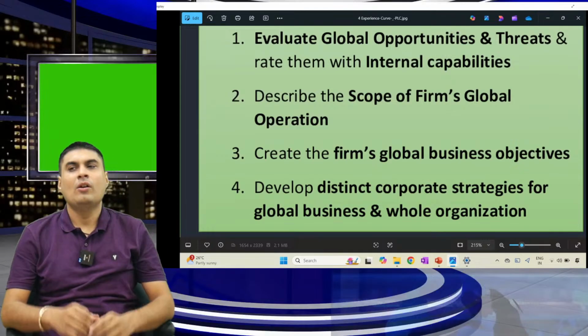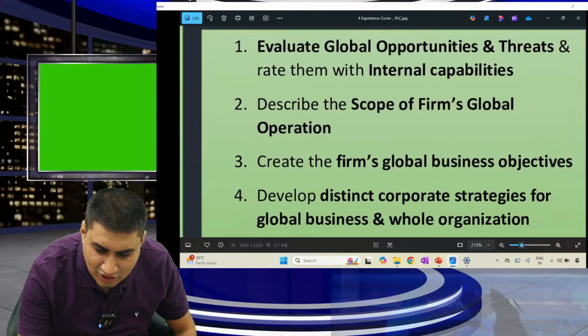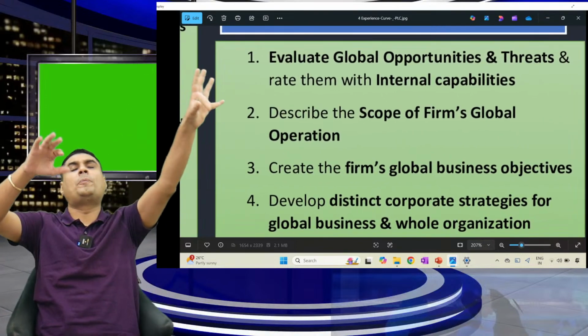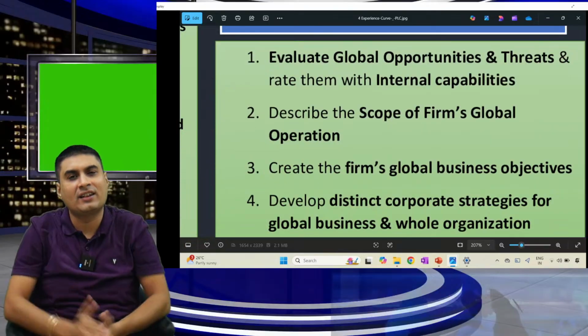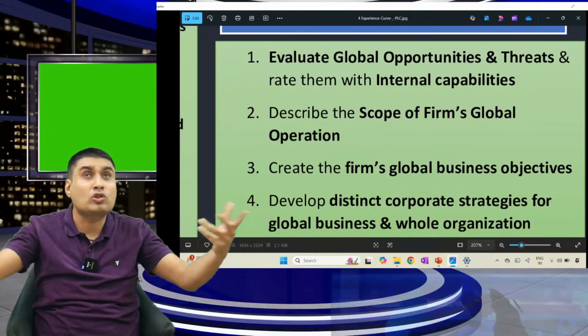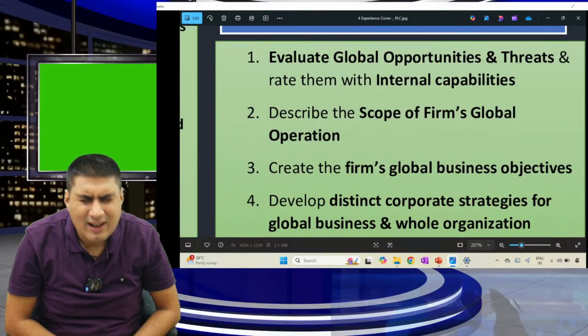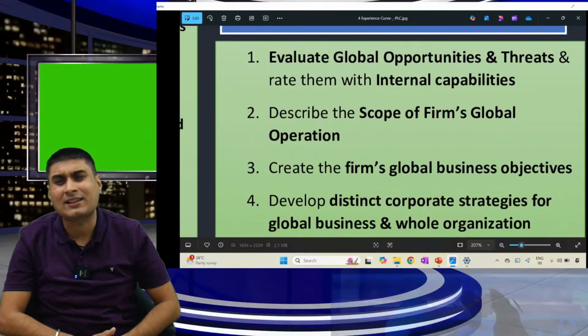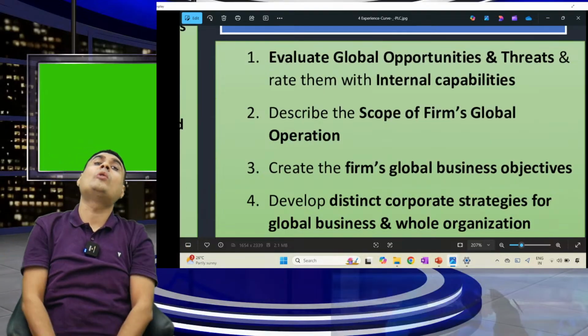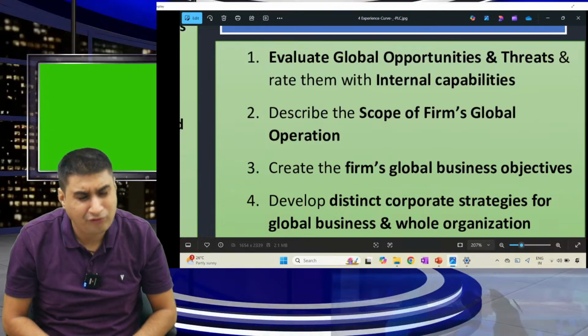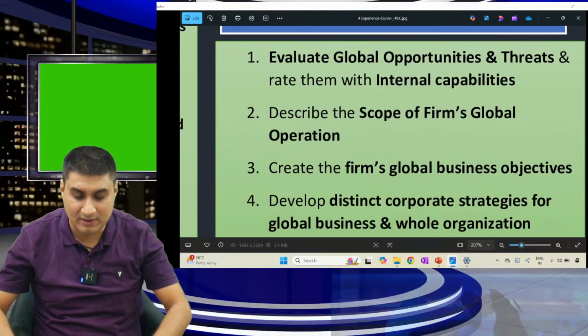Let's speak one last time. One, two, three. What are the steps in international planning? Understand, very easy. Evaluate global opportunity and threat. Rate them with internal capability. Describe the scope of the firm's global operation: how big you can become. Third, create the firm's global objectives: this year, how big you want to become. Develop distinct strategy for corporate, for whole business and global business.